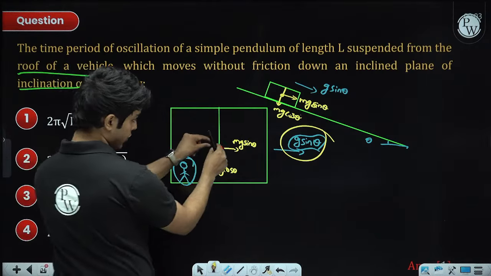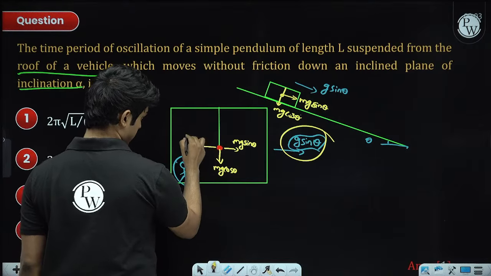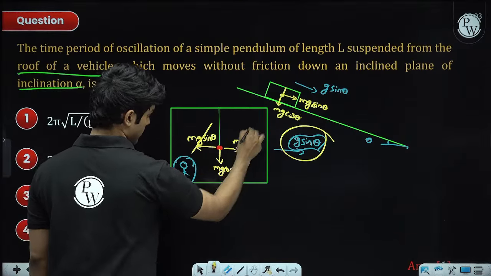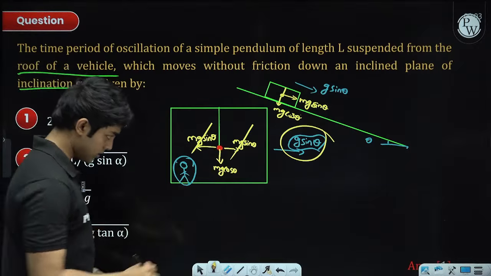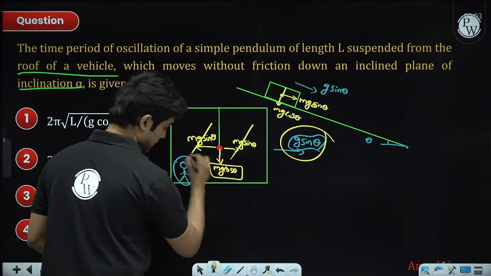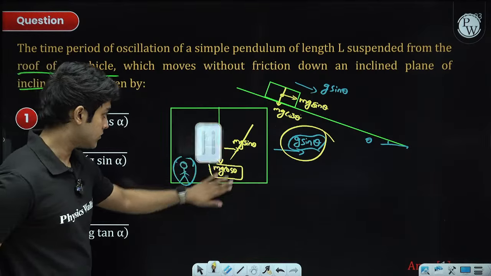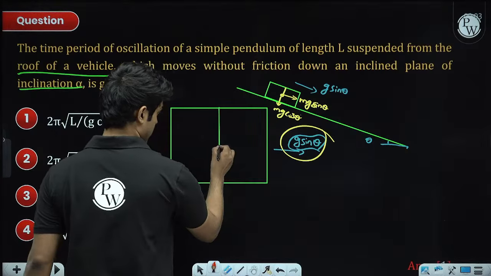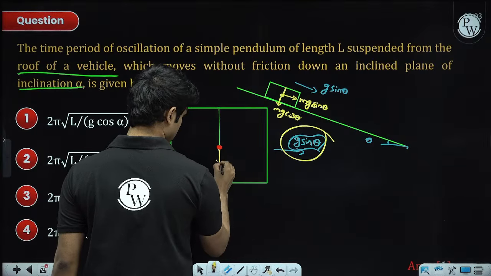So the pseudo force on this ball is minus m into g sine theta, which is towards the left. So these two cancel out, which means the only extra force is going to be mg cos theta. To summarize everything, on this ball we will simply have a force of mg cos theta.